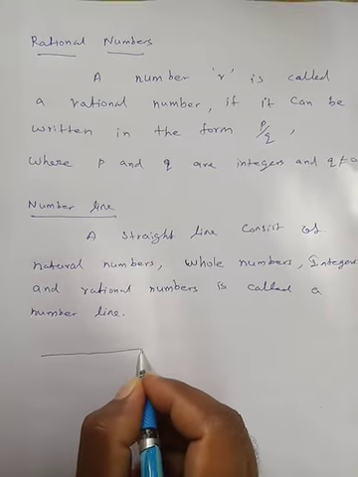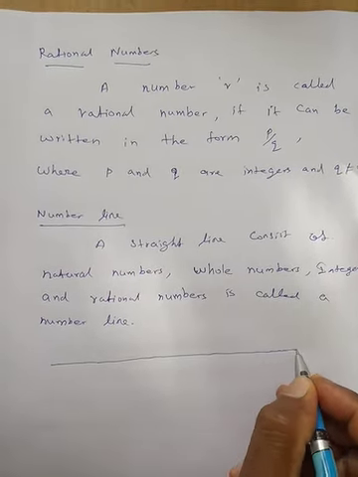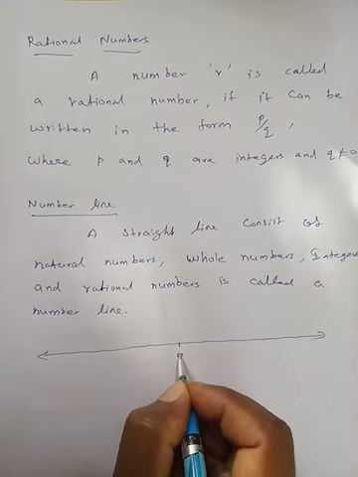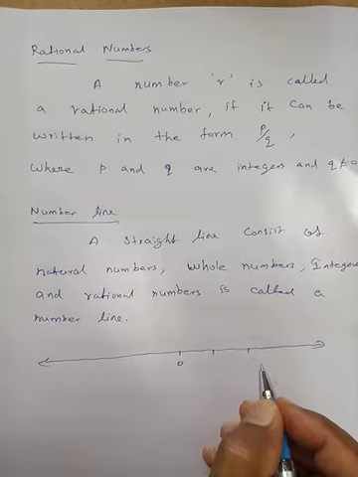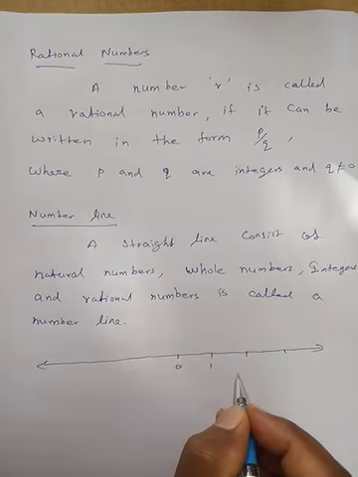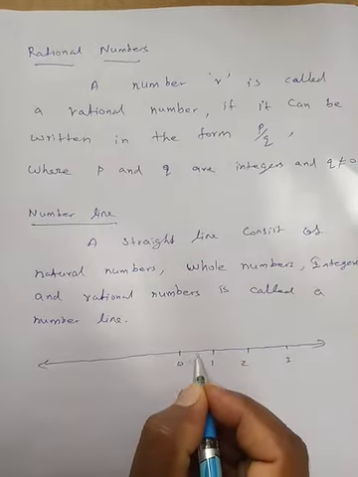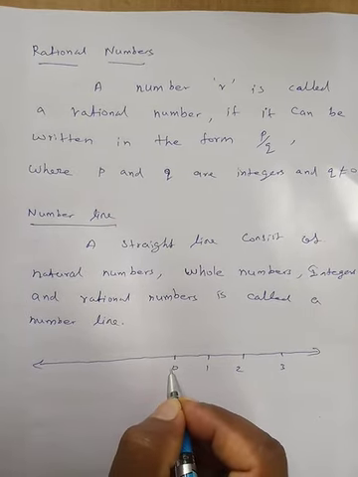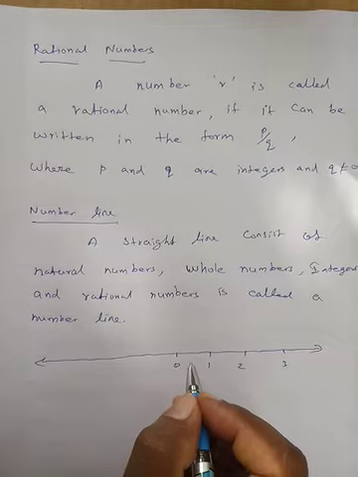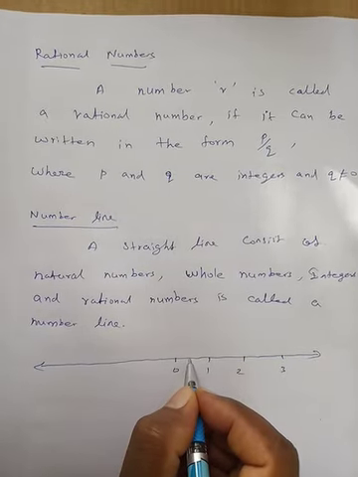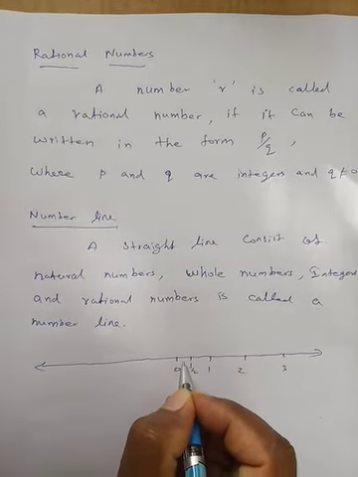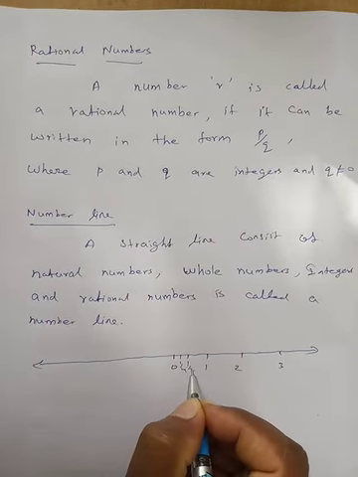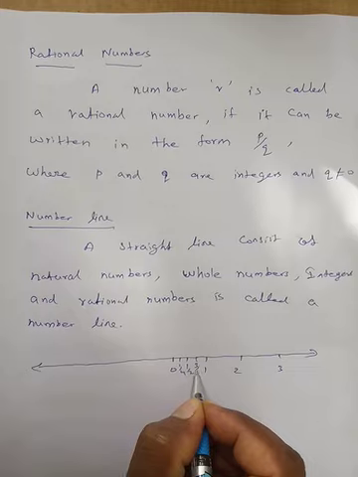So draw the number line. A number line is just a straight line. At the center is 0, then 1, 2, 3. But here, with rational numbers, we can find infinite rational numbers between any two rational numbers. So here, 1 by 2 is the middle of 0 and 1. The middle of 0 and 1 by 2 is 1 by 4. And the middle of 1 by 2 and 1 is 3 by 4.